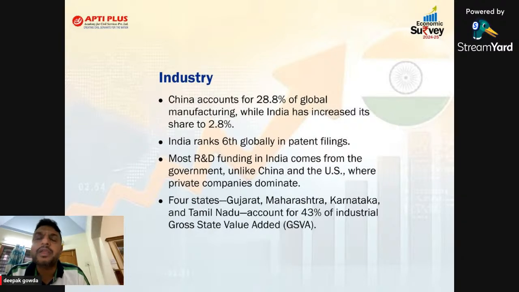And moreover, getting the IPR, intellectual property rights, it may be patent, it may be trademark or anything. India ranks 6th, but which means what? Many people who discover anything, who innovate something, are unable to register themselves because they don't know the procedure, how to get the IPR certificate for various commodities.